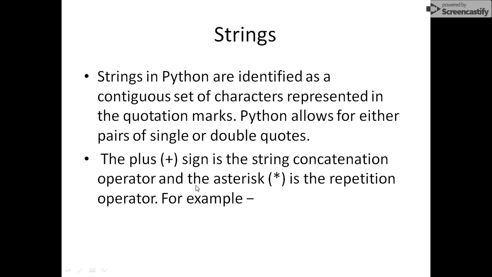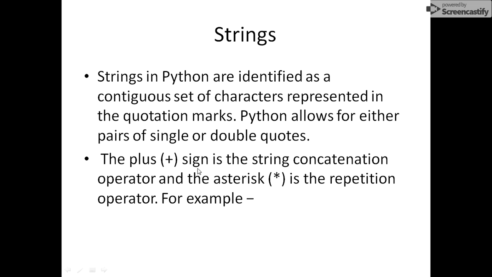String is another data type. String variables are identified as a contiguous set of characters. We have already read in Java, C, or C++ that a string is a character array. The same is here. The string that we are using is a set of characters, or you can say an array of characters. We can use single quotes or double quotes for representing a string.